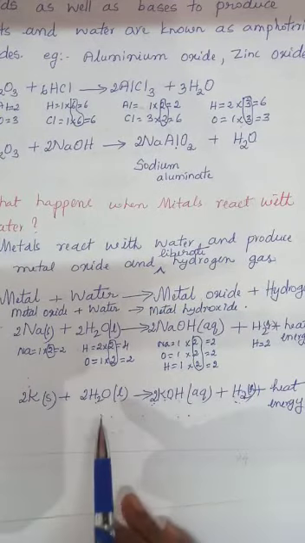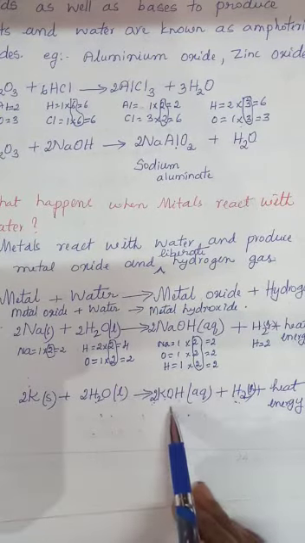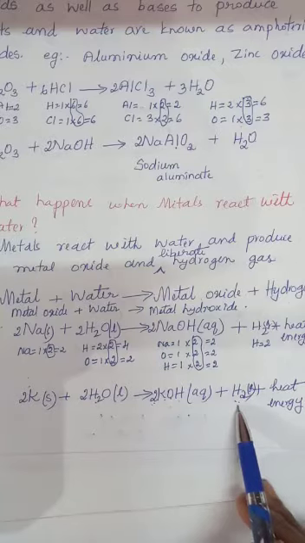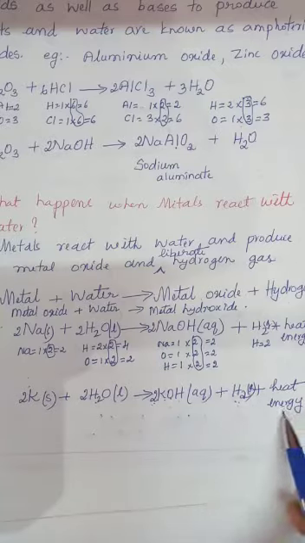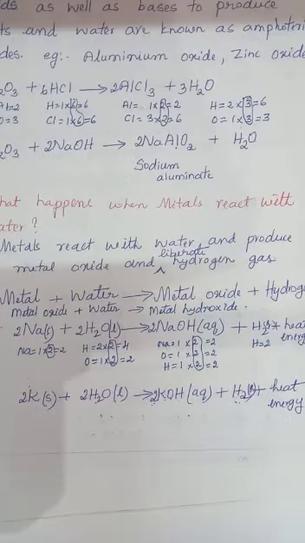Potassium reacts with cold water and it forms potassium hydroxide, liberates hydrogen gas, and it is an exothermic reaction. Heat is liberated during the reaction.